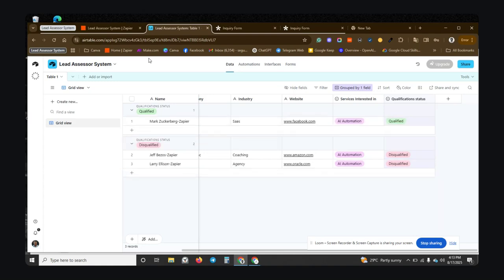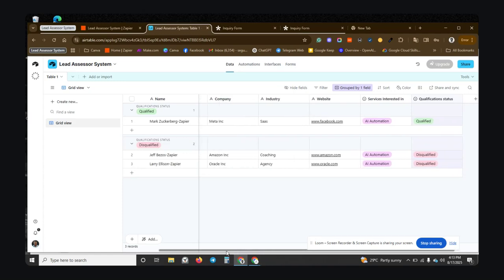So the system is structured in a way that now you can see that it disqualified me, Larry Ellison, right? You see that it disqualified me because I just chose that I am not the principal decision maker. Right. So the next way I'm going to disqualify myself is that I'll make everything right, but at the same time I'll make the 14-day window above 14 days, right? So it will also disqualify me. So this system is very strict, just fulfilling exactly what you want. Every one of the metrics must be fulfilled for them to be qualified. So you can make this system tailored to your business.